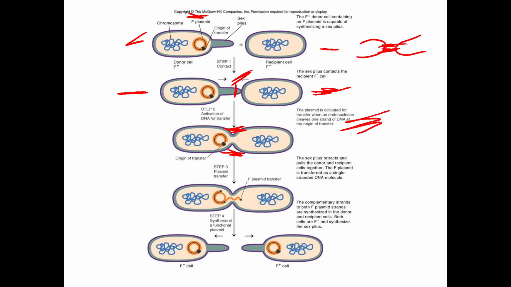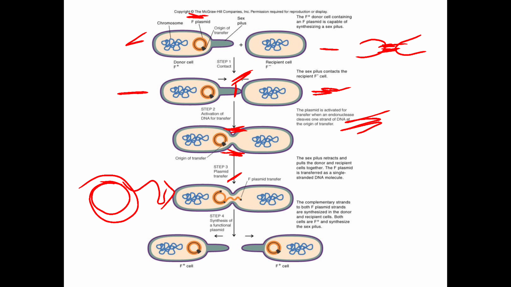See, in the third step, the plasmid transfer takes place. The DNA is transferred to the F minus cell, where the sex pilus retreats and pulls the donor and recipient cell together.